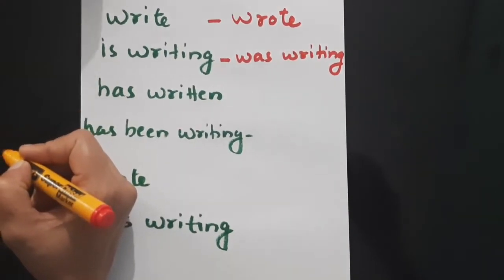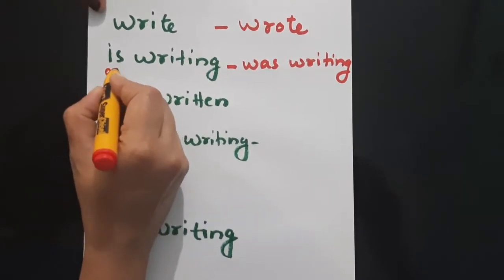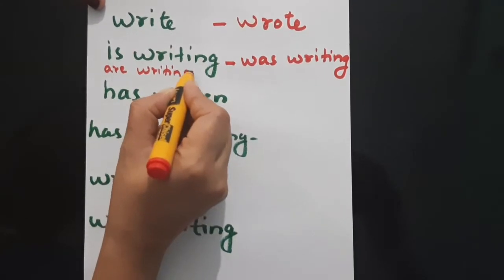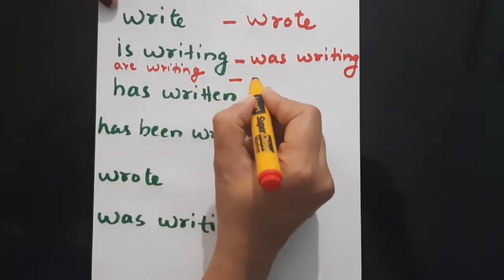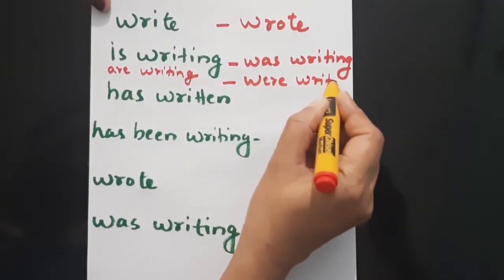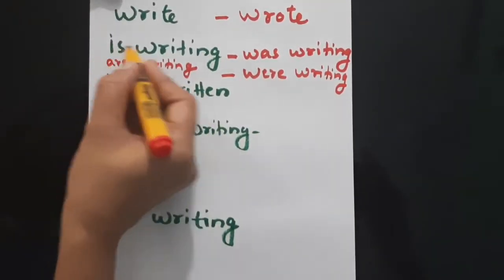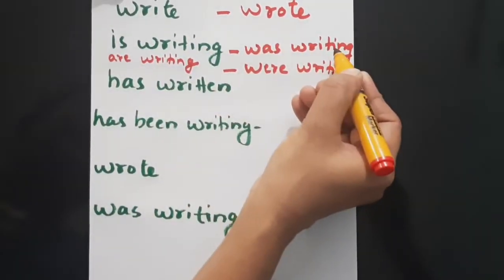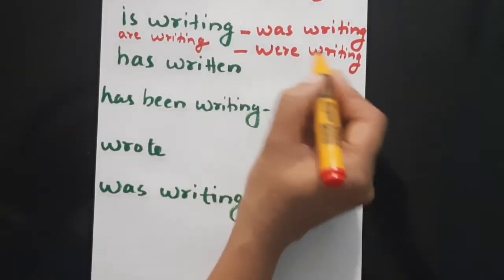Okay, there is a plural subject for you, and it is are writing in direct speech. If it is are writing, how do you change it? Were writing. Got it? Okay, if the subject is singular, you will get is writing, so you can change is writing to was writing. If it was are writing, then you need to change it to were writing. Okay.